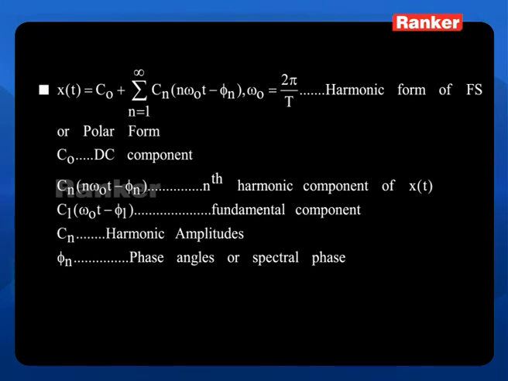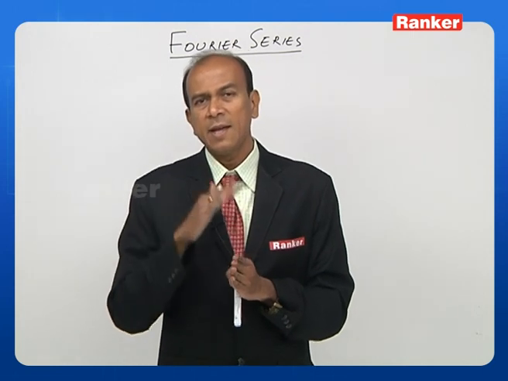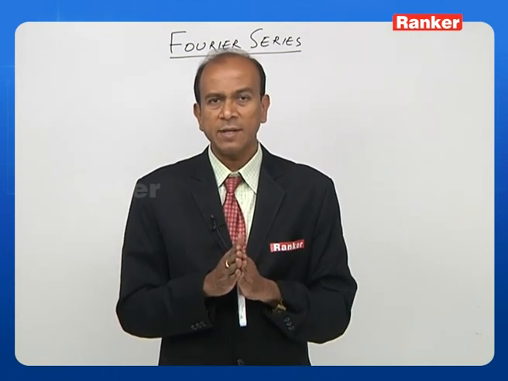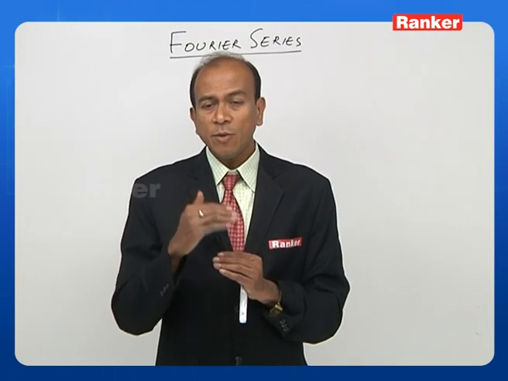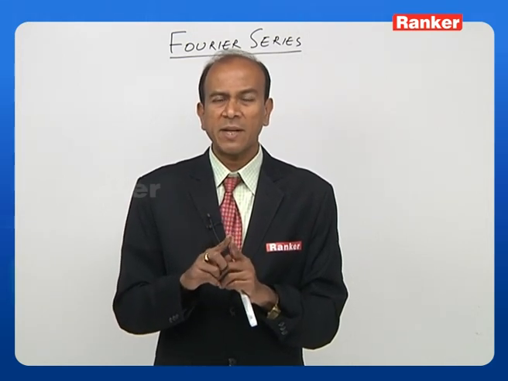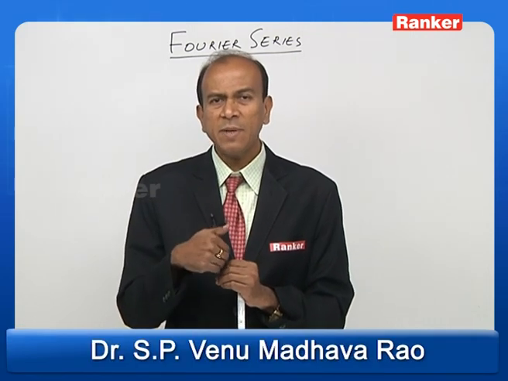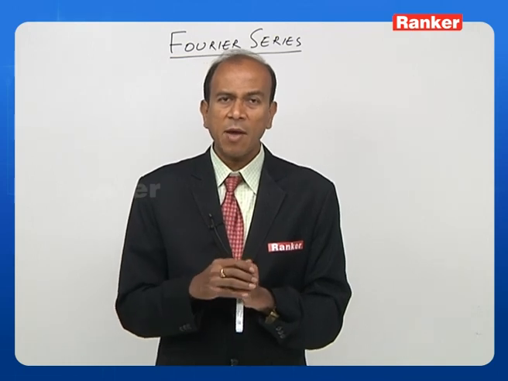This is a very important slide where a lot of terms we are going to learn. x of t is equal to C naught plus a summation n equal to 1 to infinity Cn cos of n omega naught t minus phi n. So there are different components which you can look at. One is called the Cn component, and there is a phase angle component which is phi n. Here C0, as in the earlier case, is the DC or average value of the signal, and Cn will give you the harmonic component of the signal. Cn cos of n omega naught t minus phi n will give me the nth harmonic component, and if n is equal to 1, this gives me the fundamental component. Similarly, you have a phase angle which is phi n.